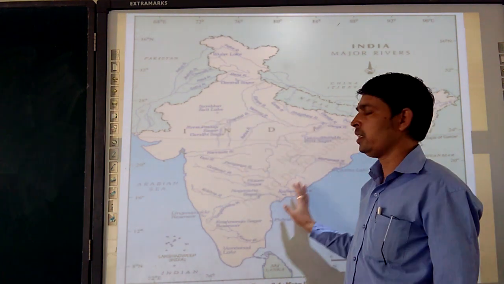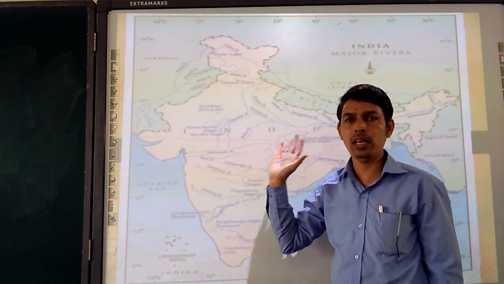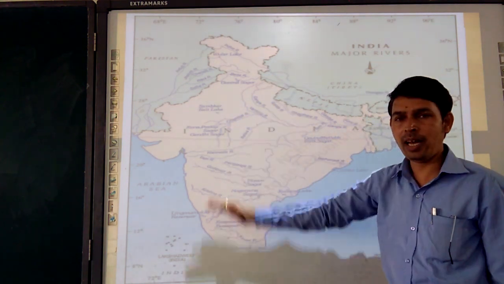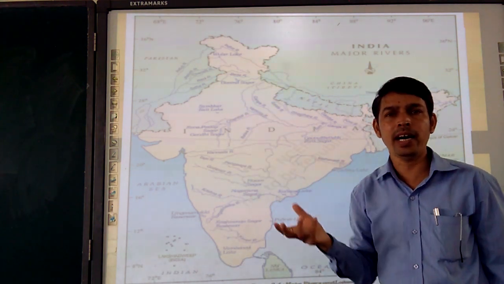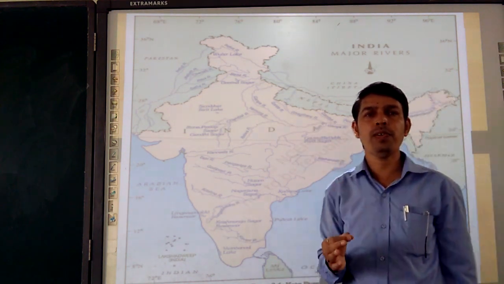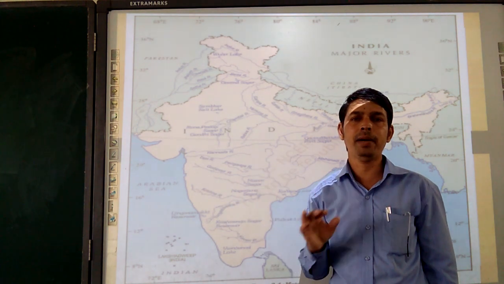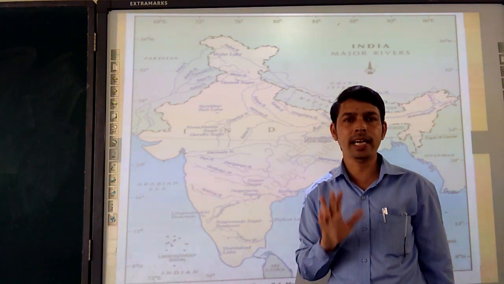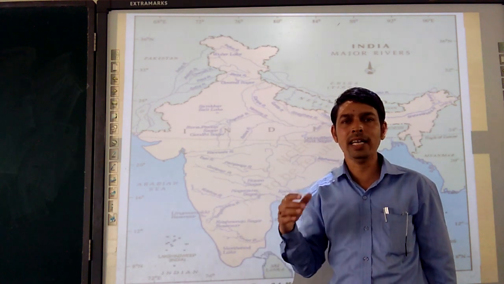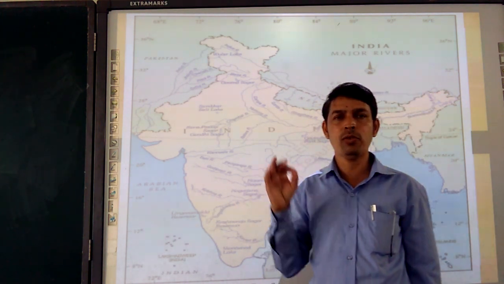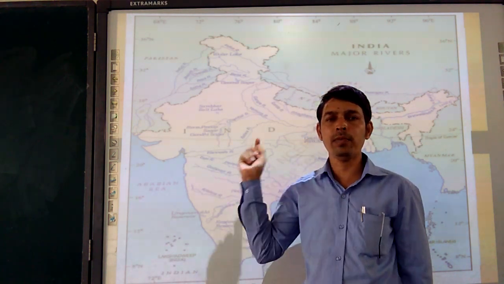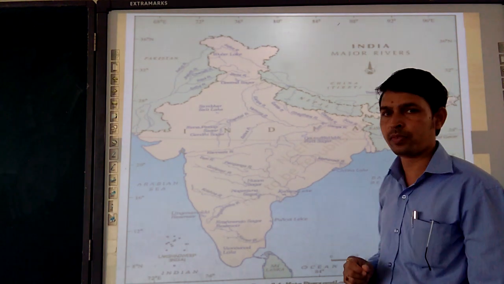Like that, you have to write the names of all the lakes in your notebook, plus the names of all the rivers, Himalayan rivers and peninsular rivers, and where they are. You have to learn this map properly. Then only you will be able to locate and label it properly. After locating and labeling, you can identify. Before understanding the location and labeling of a particular river, you can't identify which river or which lake it is.